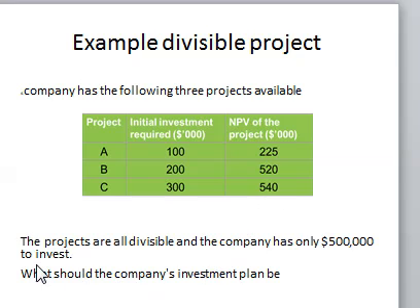Now they say the projects are divisible. This is the most important part in answering this question. The projects are divisible. The moment you see that the projects are divisible, in that case you are going to rank your projects using the profitability index. And we have a constraint of 500,000.